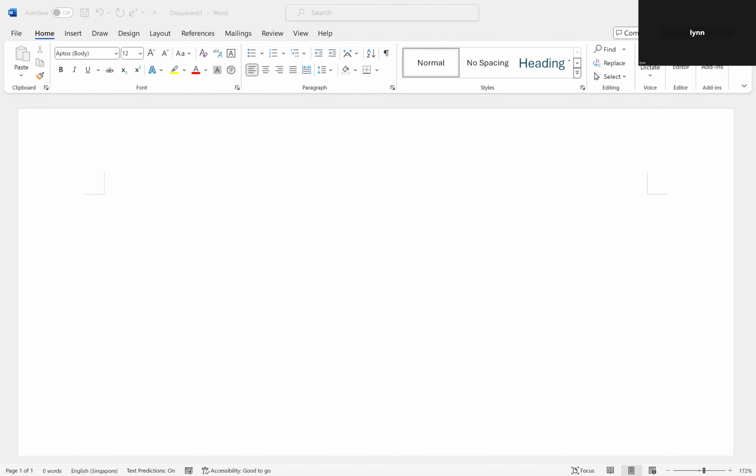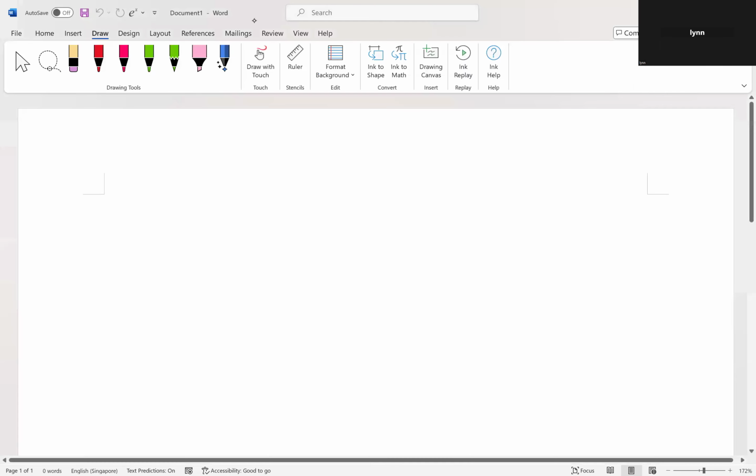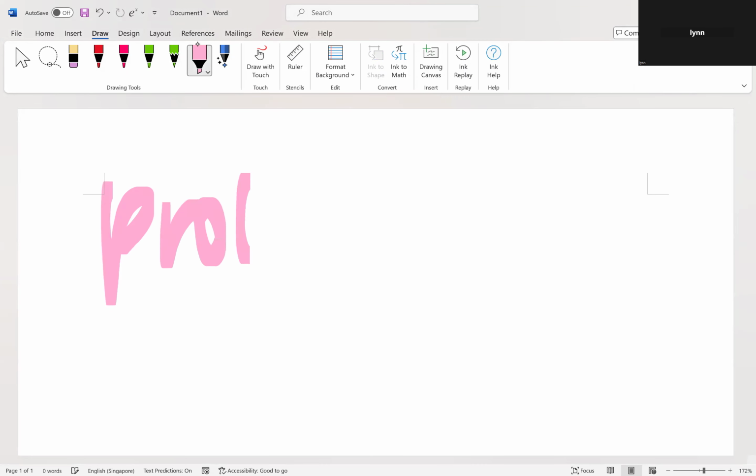Okay, so right now, everybody, you have a plain piece of paper. Can you write your own heading right now? The heading is called probability. There we go. Probability.